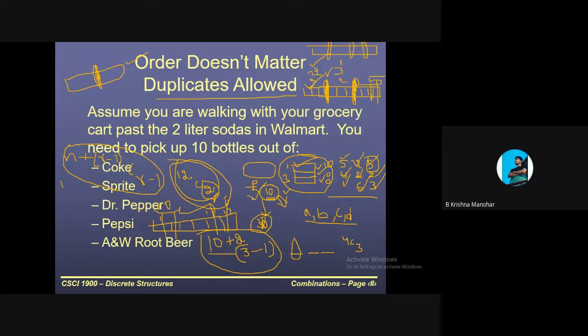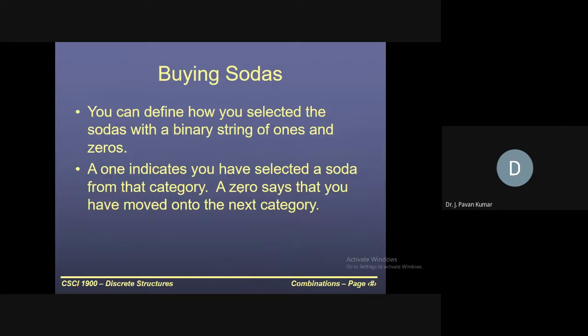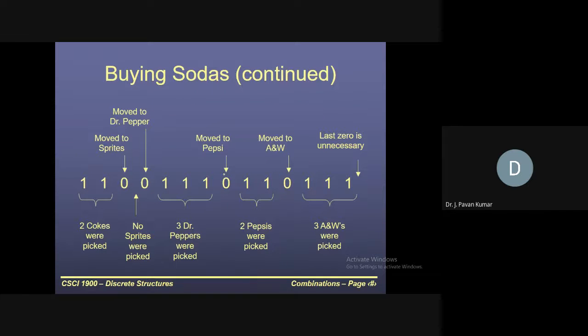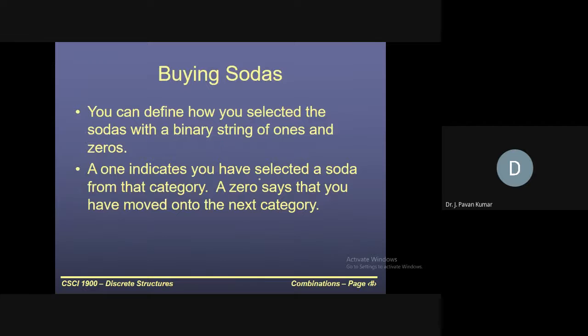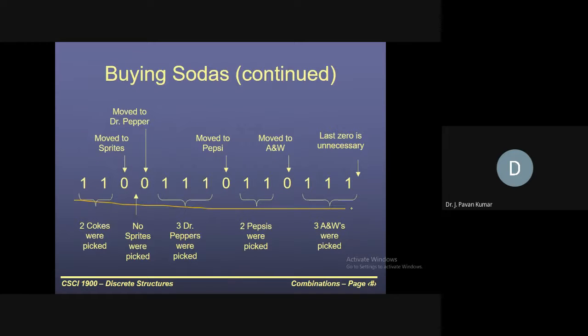Yes, sir. So coming to generalize it, with respect to another example, it is explained in these slides, and you can go through it. This is the placement, and you can consider this as the separator.